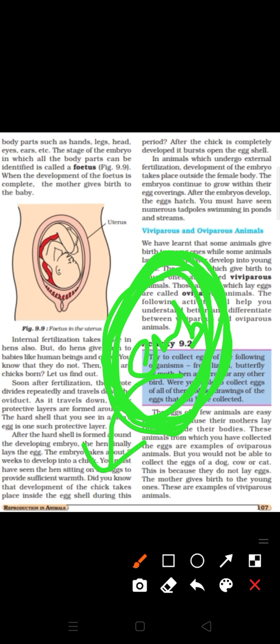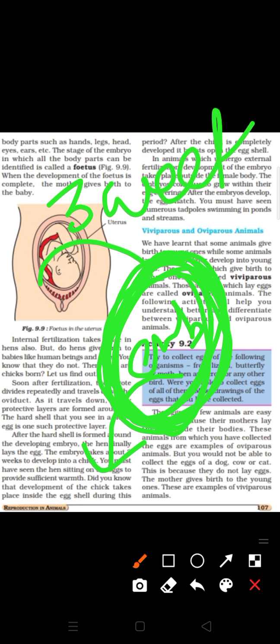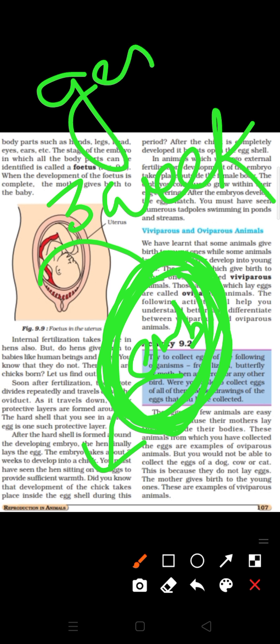Is it so? Yes. For the full development of a chick, it generally takes 3 weeks. A chick takes 3 weeks to come out of an egg. In the case of humans, the gestation period is 9 months.